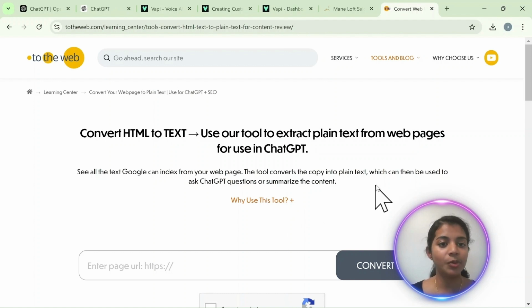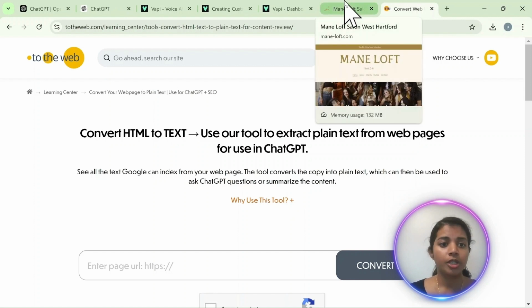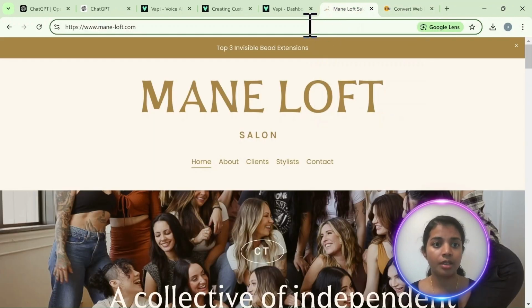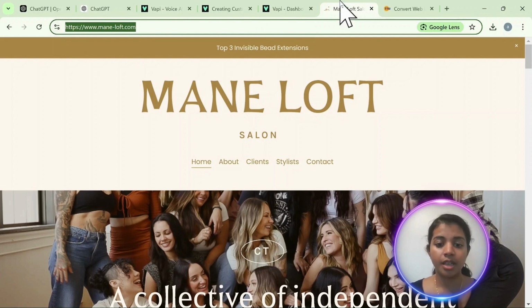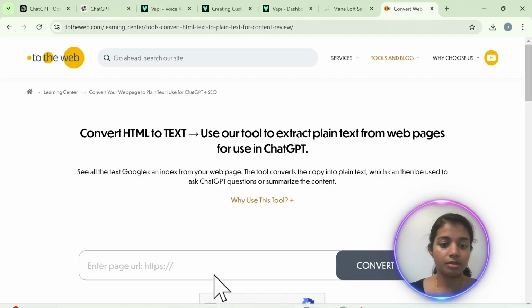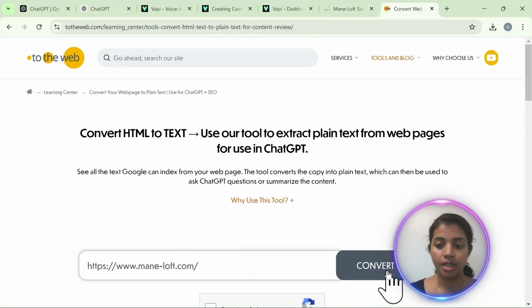For that, first we have to find a website converter. I am using this website converter. There are a ton out there. You can use any one which is comfortable for you. So I am just copying this website URL. It's just the salon site, convert to text.